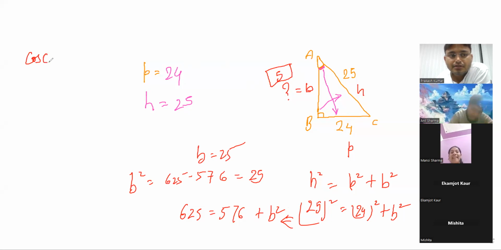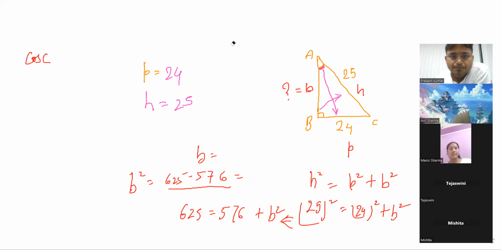Sir, base is 7. Base is 7, no? See, 625 minus 576, what will come? 49. Correct it. So here, if I subtract, what will come? 49. So base square equals 49, so base will be equal to 7. So this one is 7, right? So now our base is 7.